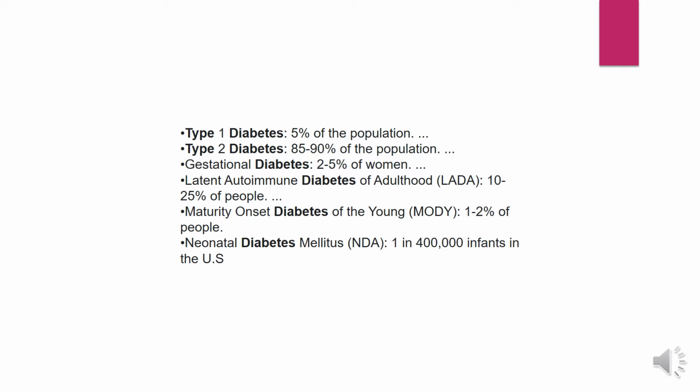Type 1 diabetes accounts for about 5% of the population. Type 2 diabetes ranges from 85 to 90% of the population. Gestational diabetes is around 2 to 5% of women. Latent autoimmune diabetes of adulthood is around 10 to 25% of people. Maturity onset diabetes of the young is around 1 to 2% of the people. Neonatal diabetes mellitus is 1 in 400,000 infants in the US.